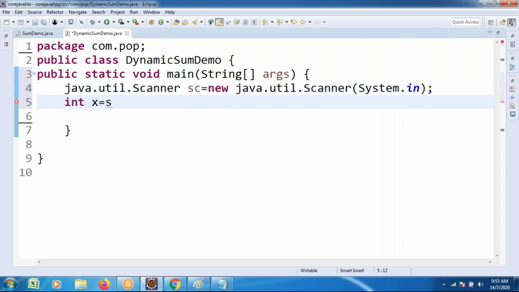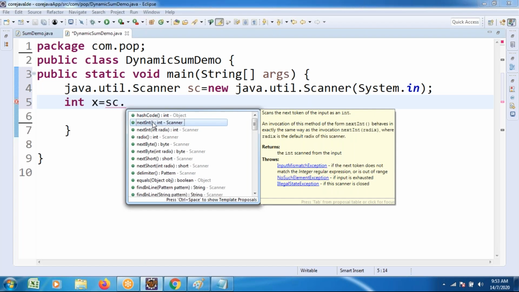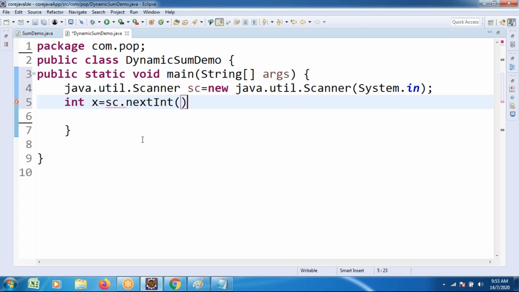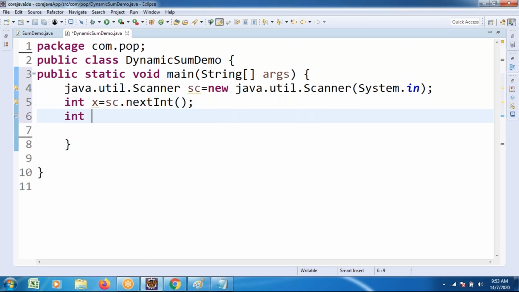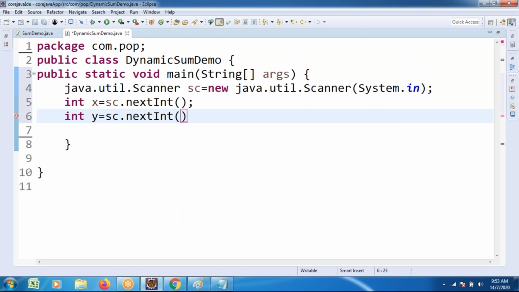In that class, n number of methods are available to read the integer type of data. The nextInt method I am going to take: x is equals to sc.nextInt. Similarly, I wanted to take one more variable also: y is equals to sc.nextInt.